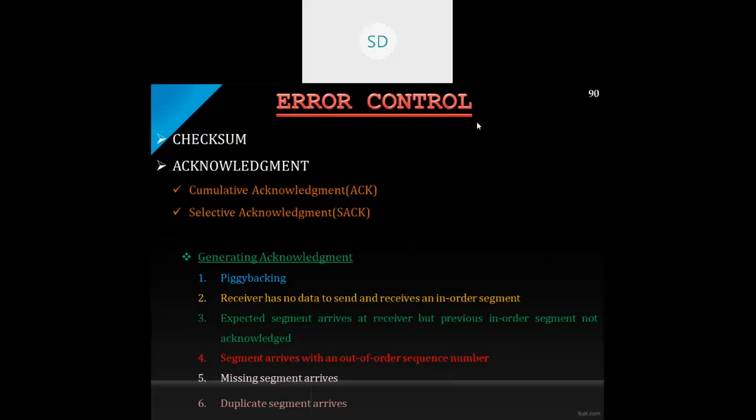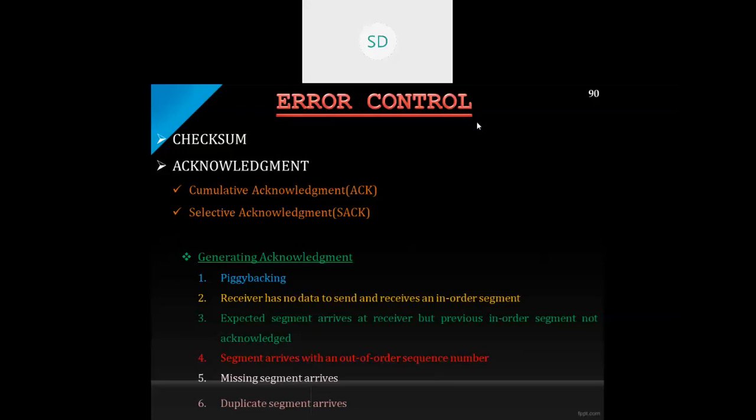Coming to selective acknowledgement, the second type of acknowledgement. Here, SACK does not replace the previous ACK. The difference is that, in addition, it reports additional information to the sender, like a block of bytes that is out of order. Suppose in a particular segment there are many blocks of bytes. If any one of the bytes is out of order, more information about which byte is out of order will be given under this SACK.